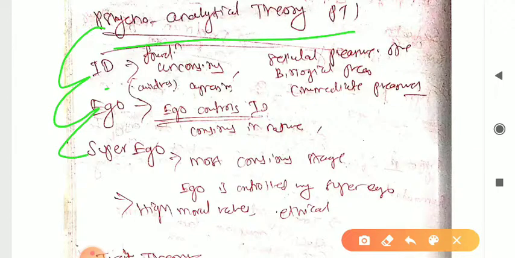ID, foundation of unconscious aggression. So this is children, something like that. Children in nature, like sexual pleasure, other biological pleasure, immediate pleasure. So like that person. Foundation, unconsciousness. These are the things which will be having children's characteristics, right?